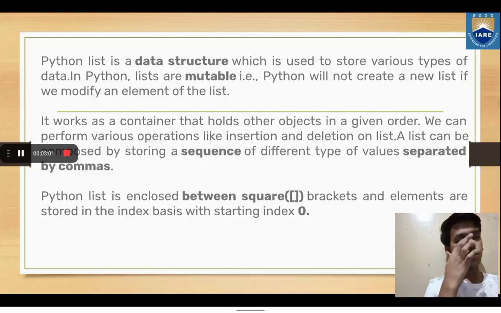Python lists are mutable, that is, Python will not create a new list if we modify any element of the list. It works as a container that holds other objects in a given order. We can perform various operations like insertion and deletion on lists. A list can be composed by storing a sequence of different types of values separated by commas. Python list is enclosed between square brackets and elements are stored in the index basis starting with the index 0.